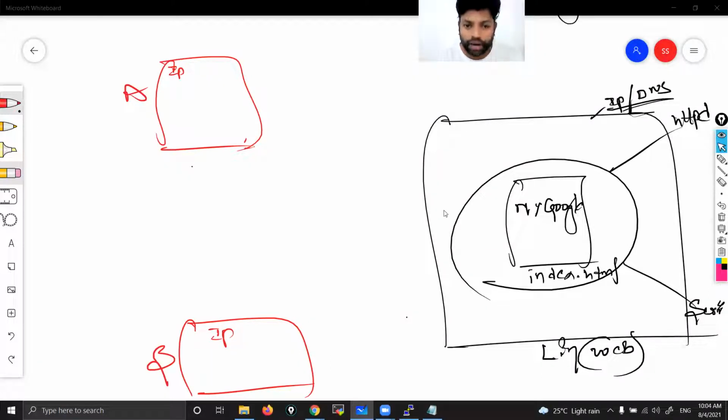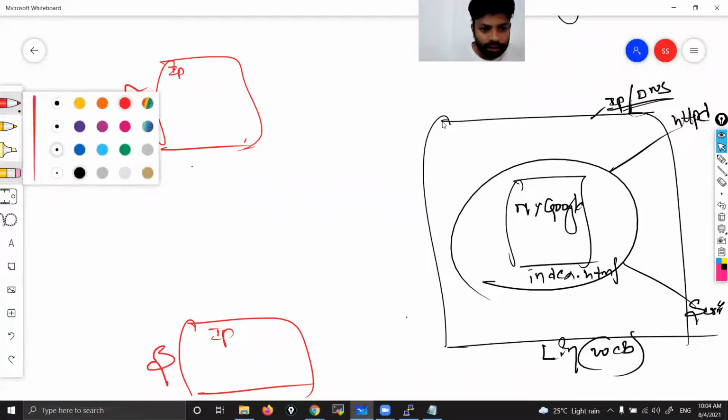See, today you will understand the purpose of ports. The purpose of ports. See, what actually we did? This is my laptop.